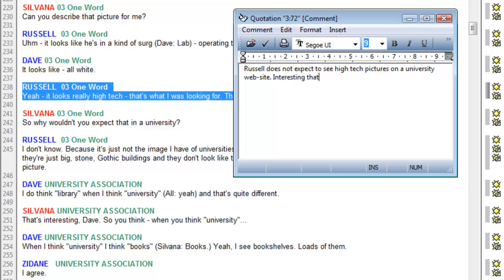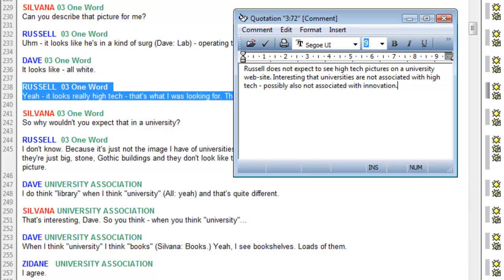Interesting that universities are not associated with high tech, possibly also not associated with innovation.